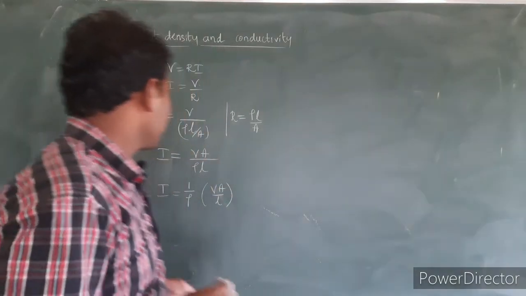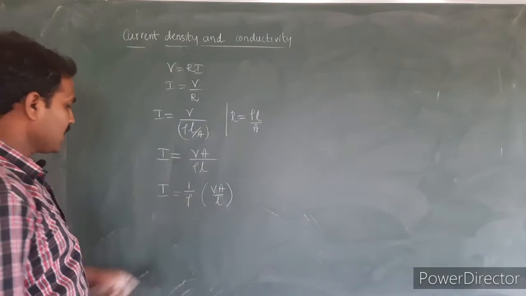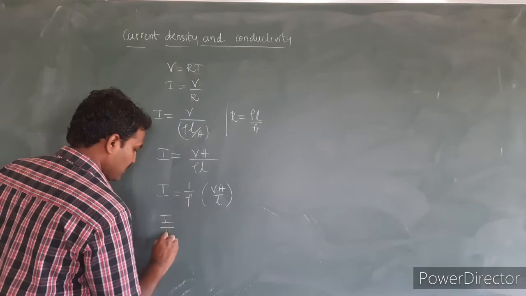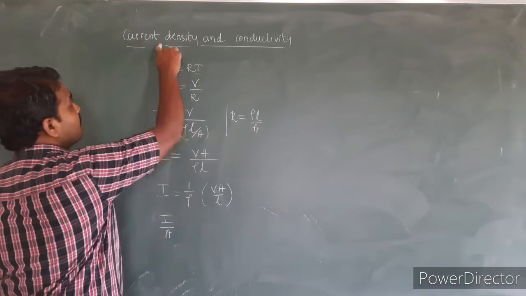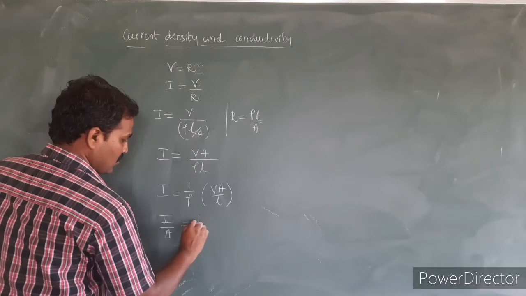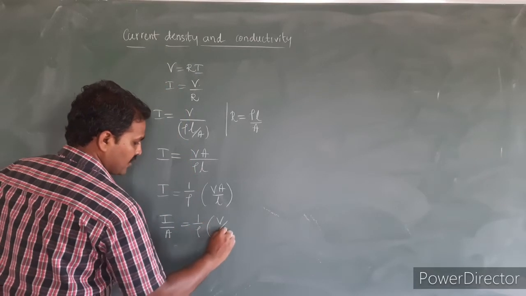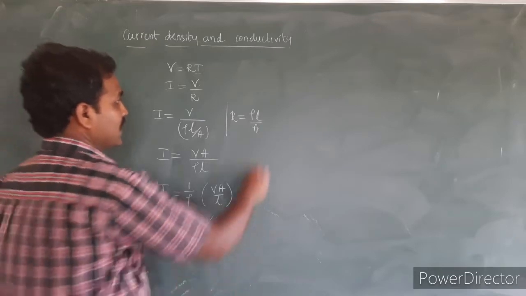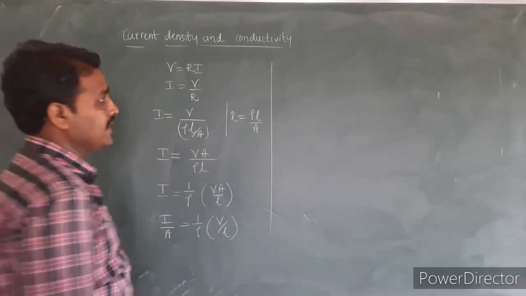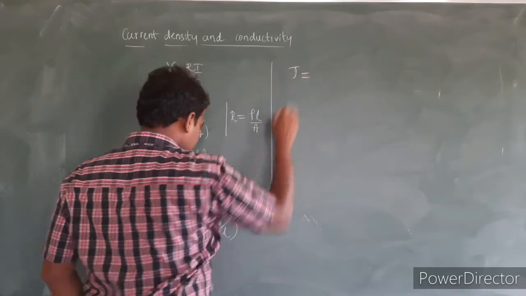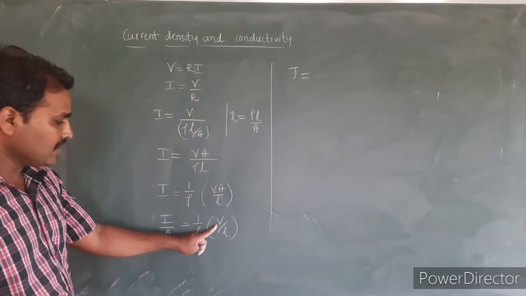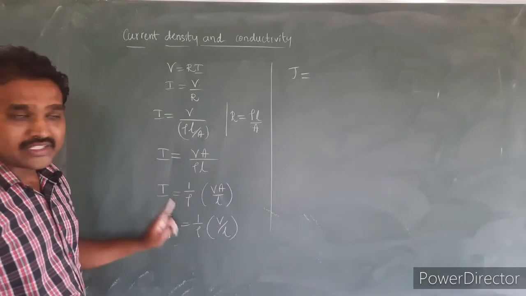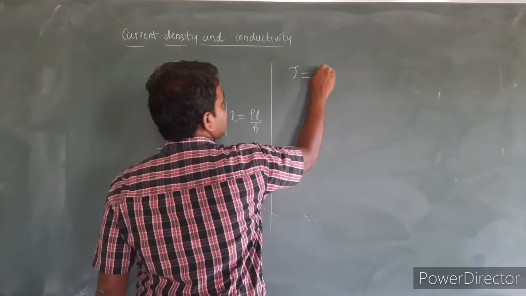Okay. Let us take this area to the left side. I can write I divided by A, and I divided by A is nothing but current density. I can write it as 1 by rho inside bracket V divided by L. So LHS is I divided by A, that is the current density, and then we have 1 by rho. 1 by rho is nothing but conductivity, that is sigma.